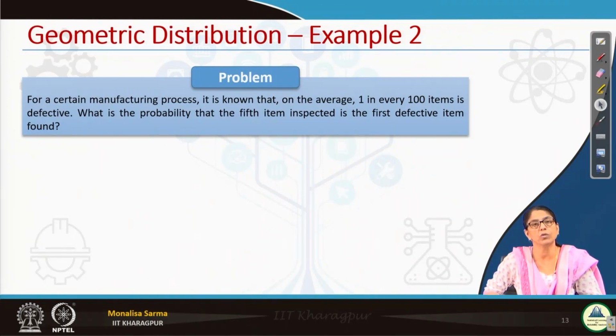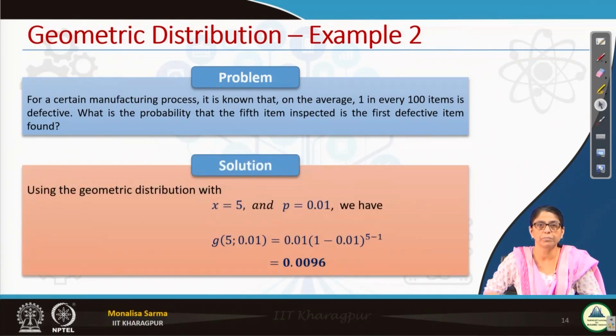What is that probability? For the geometric distribution the simple formula is P into Q to the power X minus 1, right, where X can take any value, 1, 2, 3, any value. So we can find the first defective in the first trial itself. So here X is equal to 5, P is equal to 0.01, 1 in 100. So putting in the formula, that is the probability that the 5th item inspected is the first defective found.